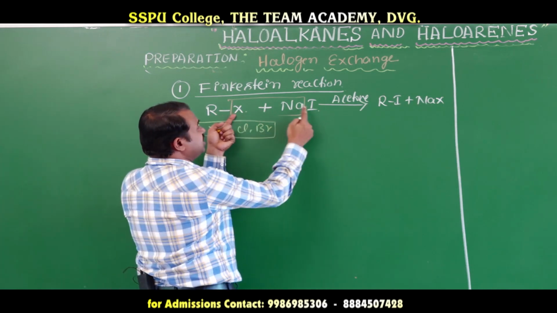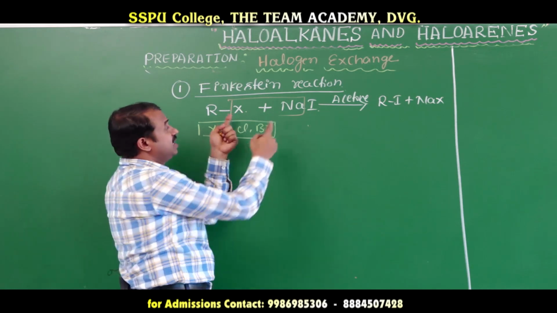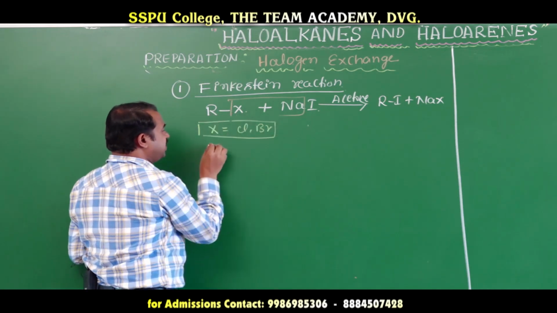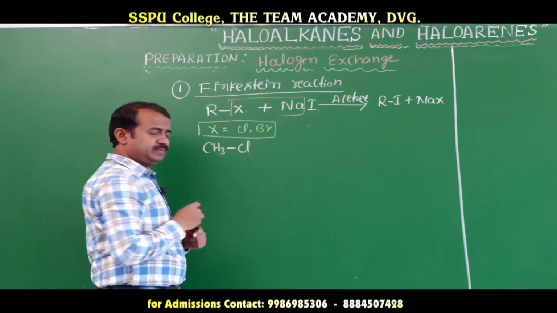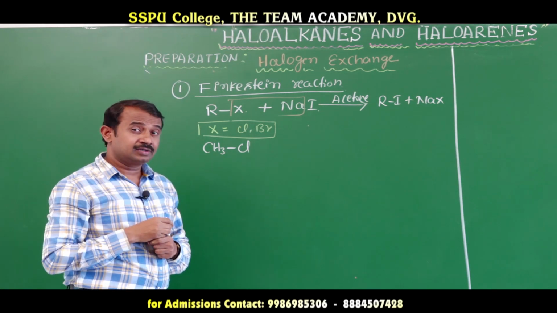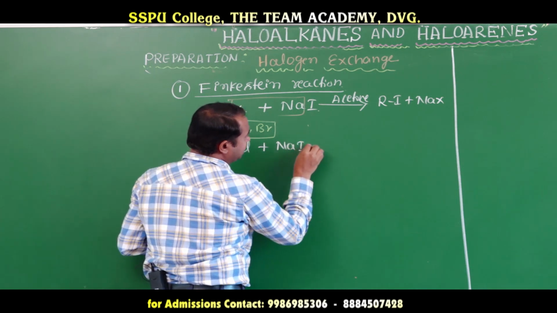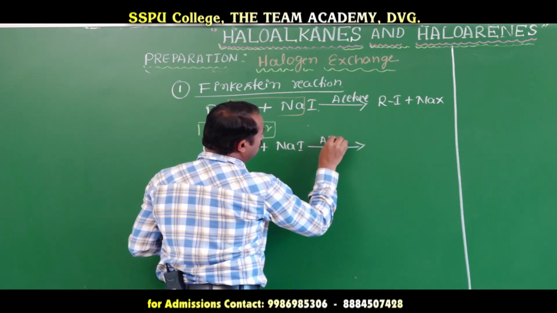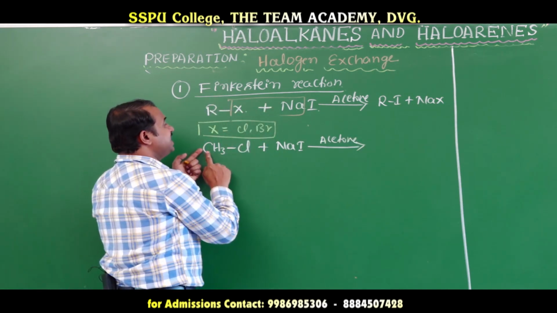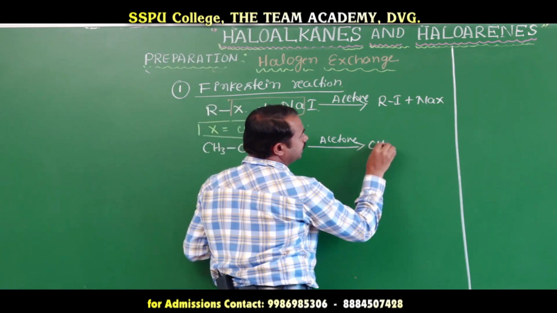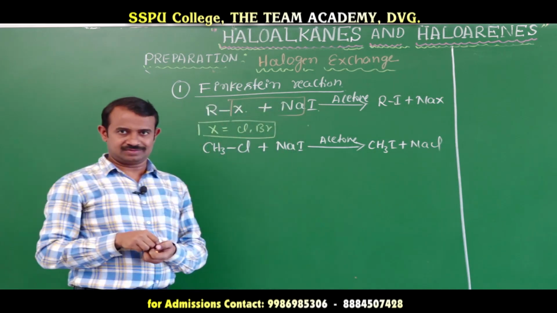Iodide we cannot directly introduce into alkanes. Here first we take CH3Cl or CH3Br, methyl chloride or methyl bromide, which reacts with sodium iodide in the presence of acetone to form CH3I, methyl iodide, plus NaCl.